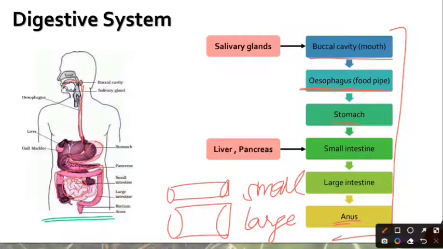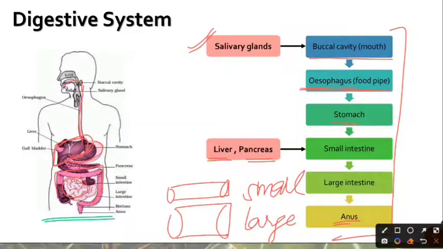The first is the salivary glands. The salivary glands release their secretions in the buccal cavity. So the food inside the buccal cavity is acted upon by the secretions of the salivary glands. However, the salivary glands are not a part of the digestive tract. Similarly, there are organs like the liver and pancreas. Over here, this structure is the liver, and this long structure is the pancreas, which we are going to see in detail also. The food never passes through the liver and pancreas. It is not in direct contact with these two organs.